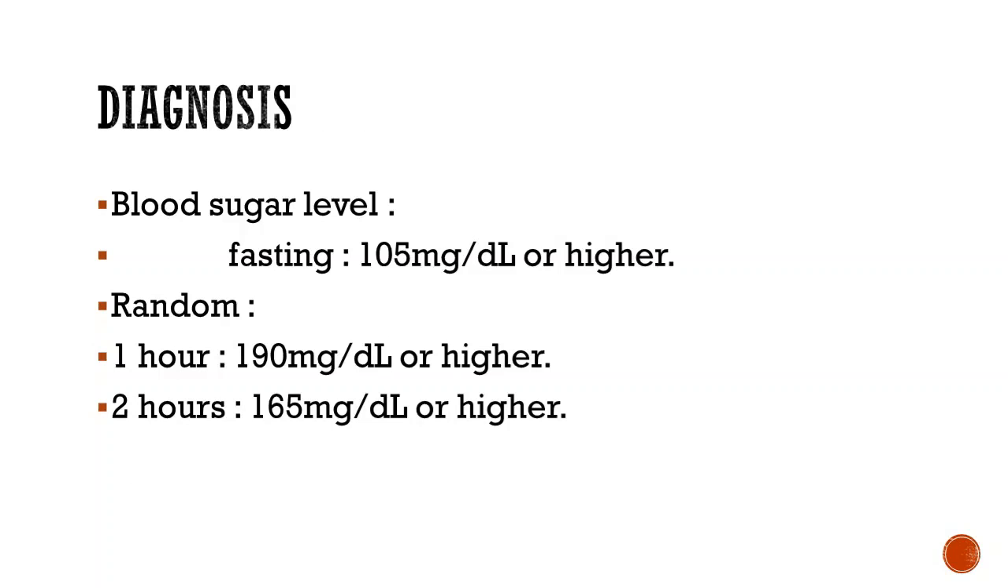What is the diagnosis? How do you come to know that it is gestational diabetes? A blood test is done. When the fasting blood sugar level is 105 mg per dl or greater, this is diabetes. Or when checked after 1 hour of eating a meal, 190 mg per deciliter or higher, and when checked after 2 hours of eating a meal, 165 mg per deciliter or higher, this is diagnosed as gestational diabetes.